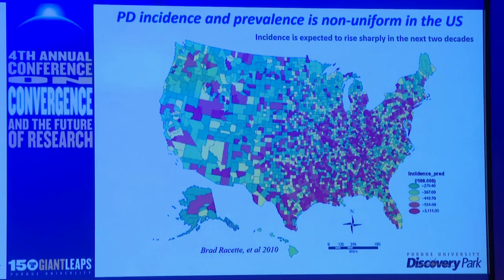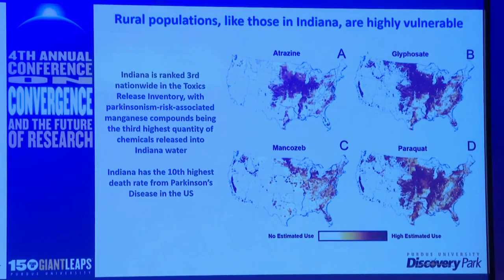Trying to understand the etiology, underlying causes to idiopathic Parkinson's disease has been a very large challenge, in part due to this combination of a complex network of environmental factors, genetic factors, and time. But pesticides in our environment have come out many times across a number of epidemiological studies to look at risk factors, environmental risk factors for Parkinson's disease.